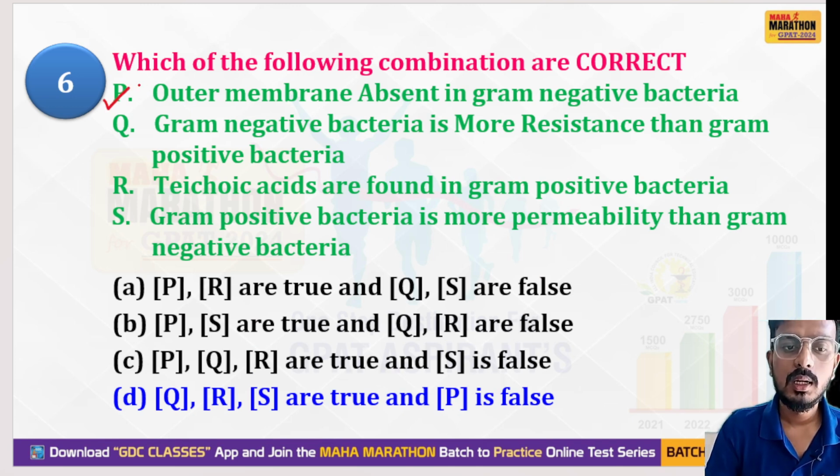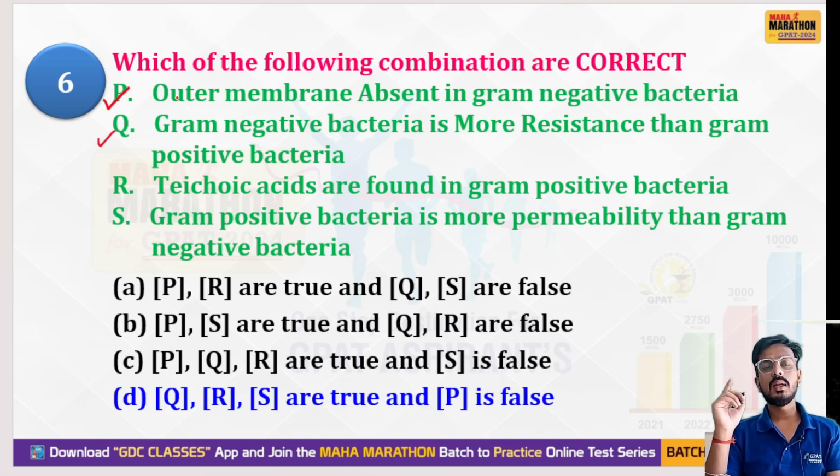That is correct. The next statement is gram negative bacteria are more resistant than gram positive bacteria. This is correct. Remember, gram negative bacteria are more resistant in comparison to gram positive bacteria. Third is teichoic acids are found in gram positive bacteria. This is also correct. Next is gram positive bacteria are more permeable than gram negative. So here the right option is QRS.